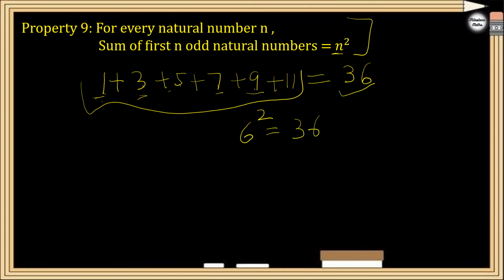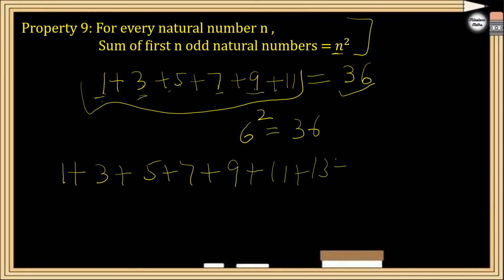So in the exam, they might ask a question like, what is the answer for 1 plus 3 plus 5 plus 7 plus 9 plus 11 plus 13 plus 15 plus 17? Now if you are going to calculate, it will take a lot of time. So these are the odd natural numbers.